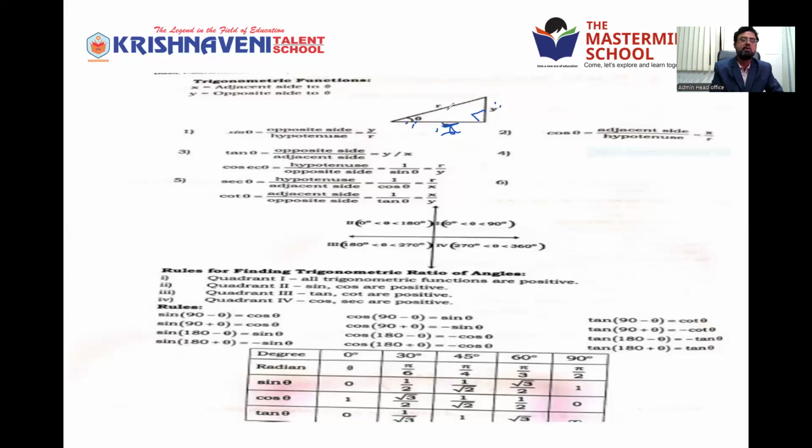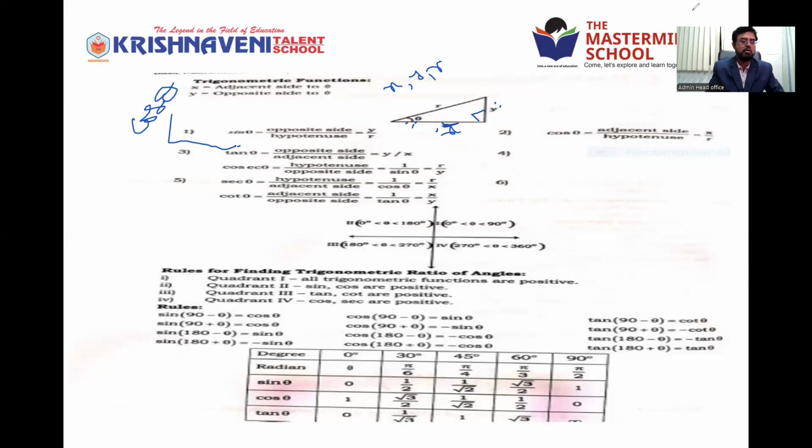These are the three sides we'll use in trigonometry, that is X, Y, R. As per this, you can mention the names: opposite side, adjacent side, and hypotenuse. With these three terms, you can find the many ratios: sine theta, cos theta, tan theta, cosecant theta, secant theta, and cot theta. Right? Sine, cos. Here cos is missing.